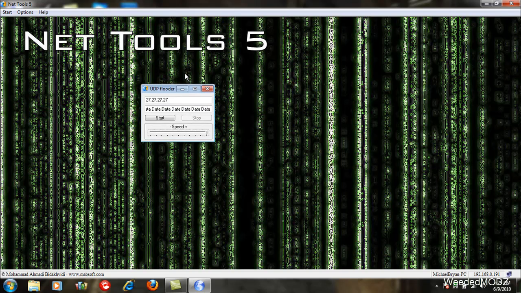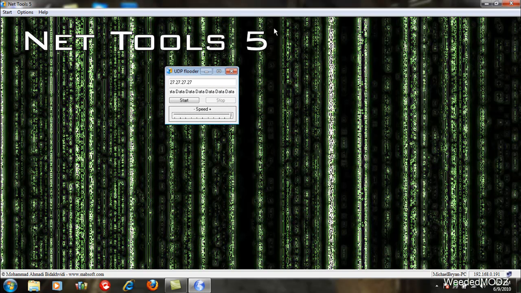And when you're in the game and you know your connection host, all you have to do is press start, and it'll start sending packets to everybody else that's connecting to you. And that's why you need to be connection host, because it's going to stop all their connections. Well, not really stop their connections, but just slow it down. And you can even kick people if you're connection host. If you're not connection host, only thing that's going to go down is your own connection, because the host is refusing to take all the packets, and you're not sending them to anybody else.